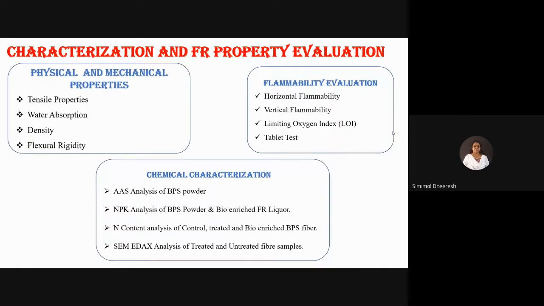For characterization, physical and mechanical properties such as tensile property, water absorption, density, and flexure rigidity are evaluated. And for flammability evaluation, horizontal flammability, vertical flammability, limiting oxygen index, and tablet test are evaluated based on suitable standards. And for chemical characterization, AAS analysis, NPK analysis for BPS powder and bio-enriched fire retardant liquor, and nitrogen content analysis and SEM EDAX analysis.